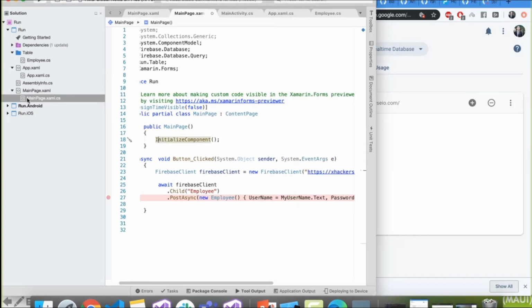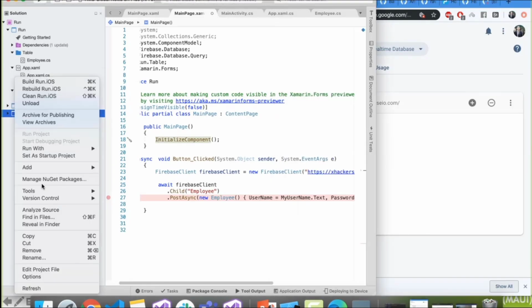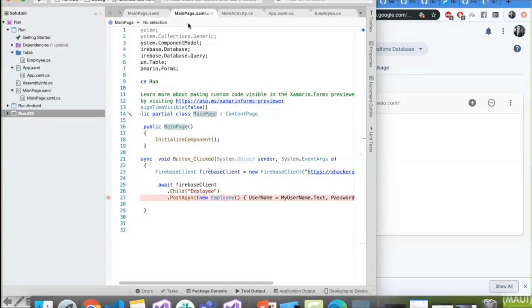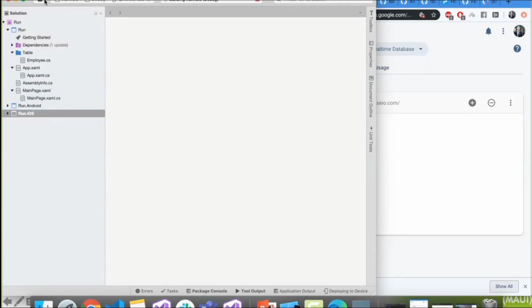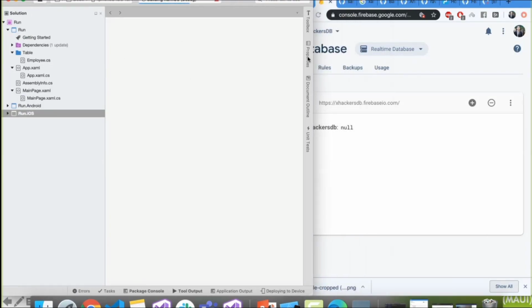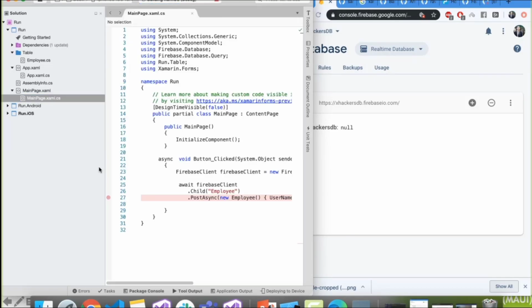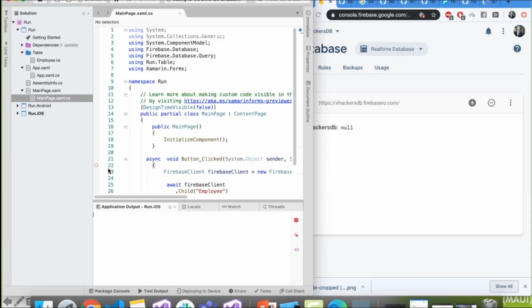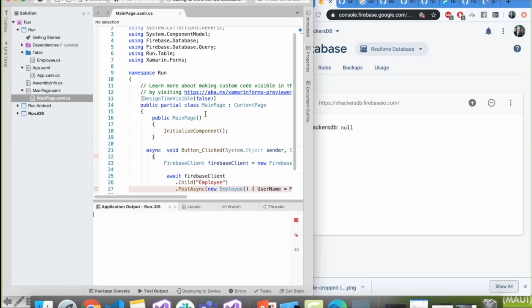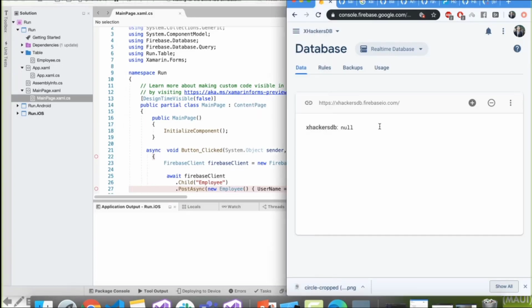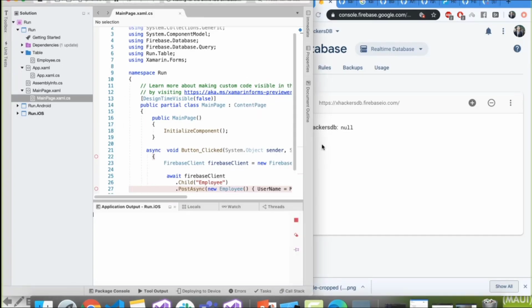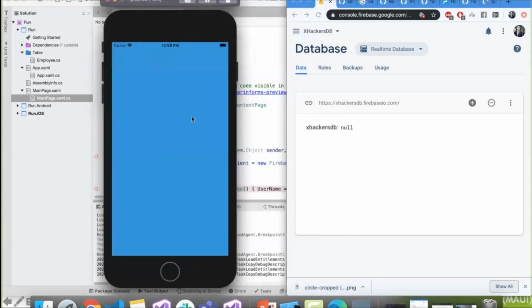That's all. So let me run my iOS application because I really don't want my emulator to load really slow. I really prefer iOS simulators to do all my work. Let me put one breakpoint, and this is only one small demo of sending username and password to this database table. I'll show you some magic of how it actually goes over here.